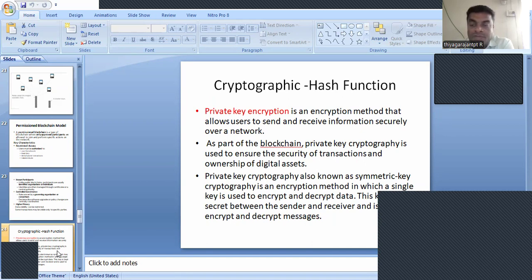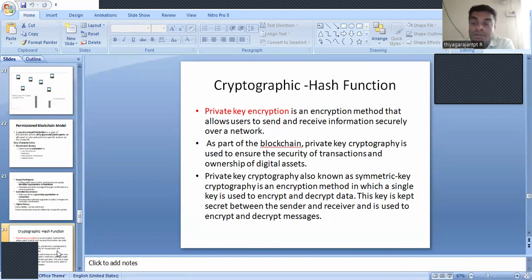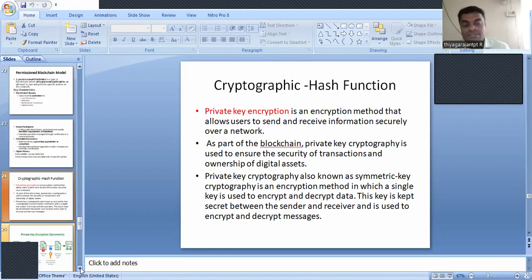So private key cryptography, as I said before, is also called symmetric cryptography, an encryption method in which a single key is used to encrypt and decrypt. Only a single key is used for both the encryption and decryption of the data. The key is kept secret between the sender and receiver at any cost. Apart from the sender and receiver, no third party can access the data with the help of the key. The key is known only to the sender and receiver and is used to encrypt and decrypt the messages. So this is the cryptographic hash function.